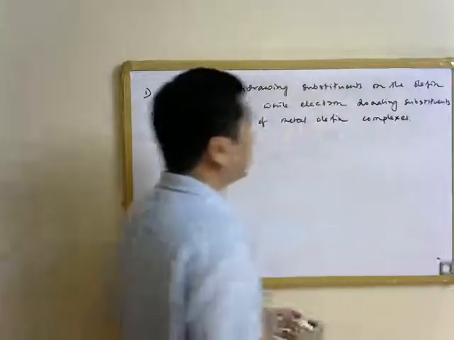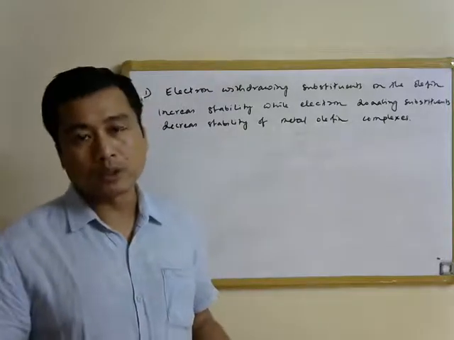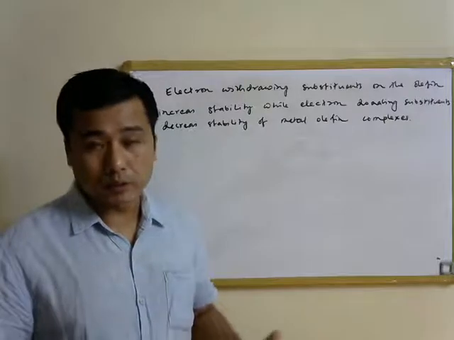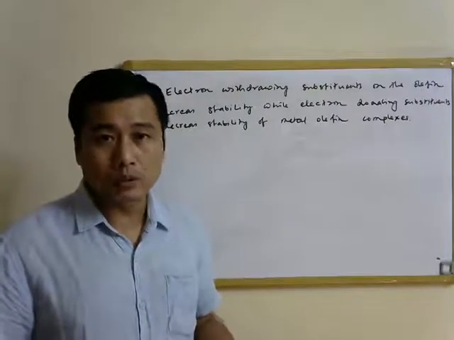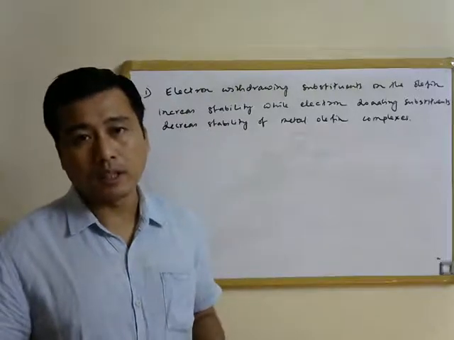So if the olefin contains electron withdrawing substituents, then the complex is going to be more stable. The complex that the olefin is going to form with different metals is going to be more stable as compared to when electron donating substituents are present on the olefin.